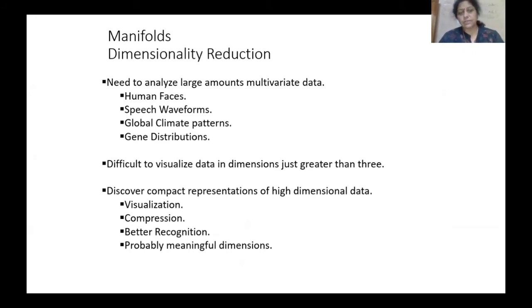So this means whenever high dimensional data is there, we have to visualize and compress the data for better recognition, and then we are able to find out the probably meaningful direction, which gives us meaningful output. We are able to understand what should be the dynamics of that system.